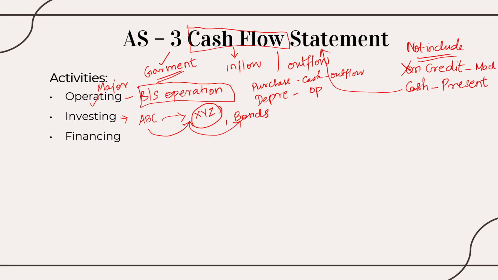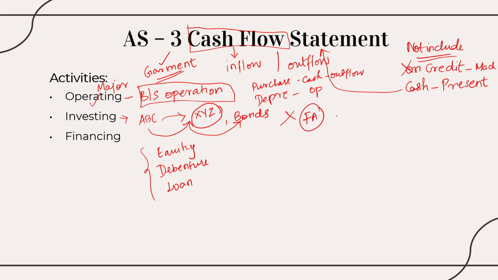But the equity, that is the capital part, debenture, any loan that I have taken, all those will not come here. That is not my investment. Investing activity purely talks about that particular company's investment in other companies, in government bonds, in other areas wherever they have invested. It can be of any investment. They could have purchased fixed assets. That is an investment, right?